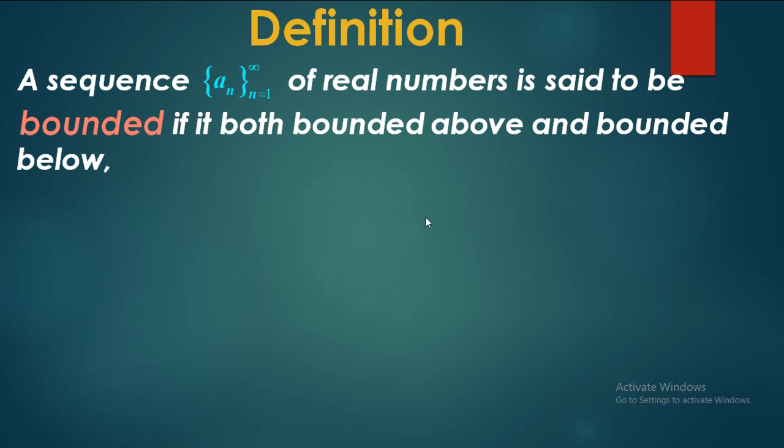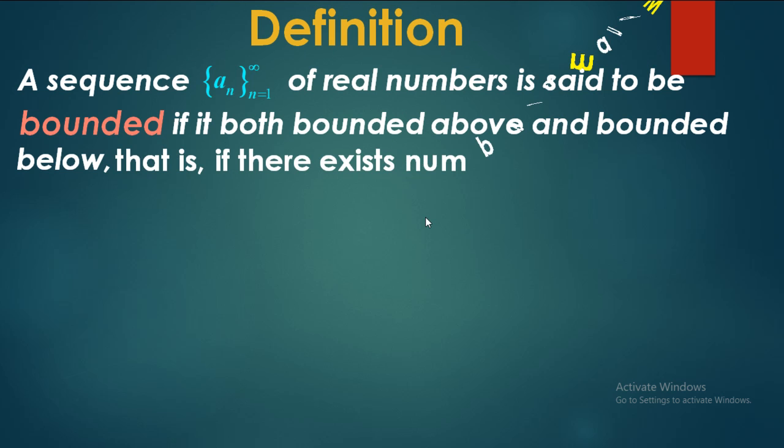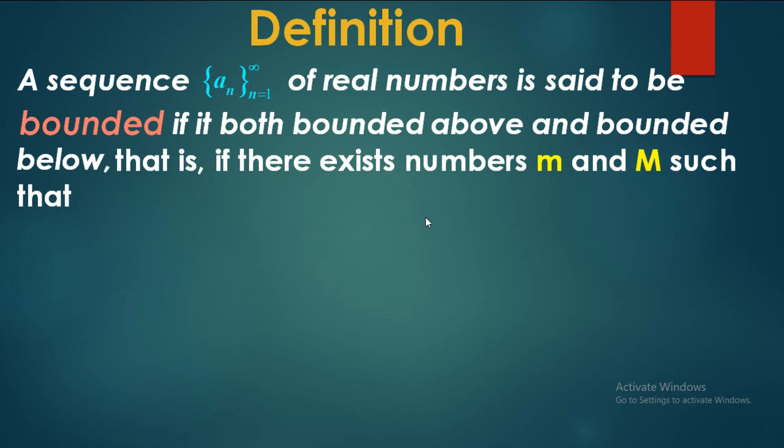is bounded. Mathematically we can say that is, if there exist numbers small m and capital M, where small m is the lower bound and capital M is the upper bound, such that small m is less than or equal to a_n is less than or equal to capital M for all n belongs to the set of natural numbers.